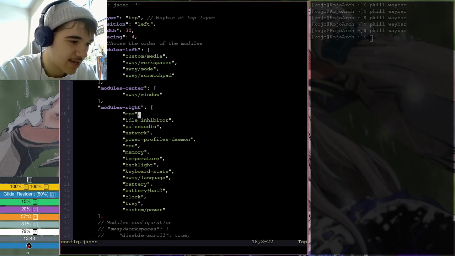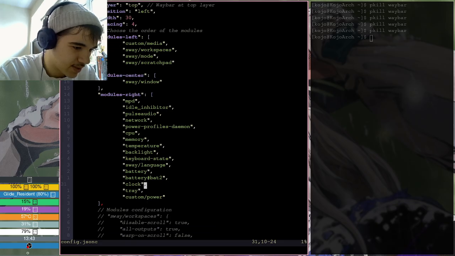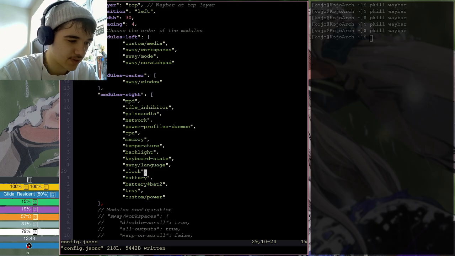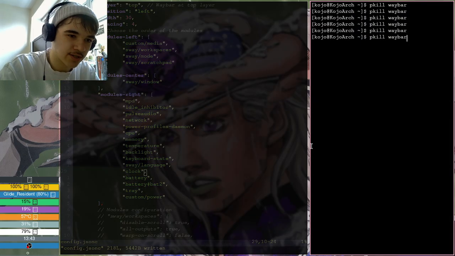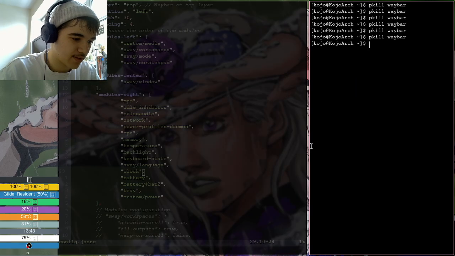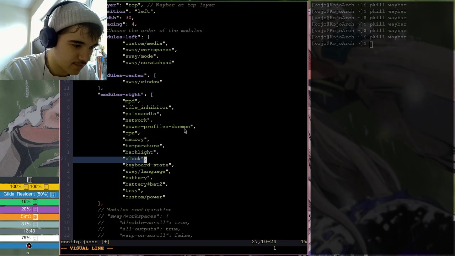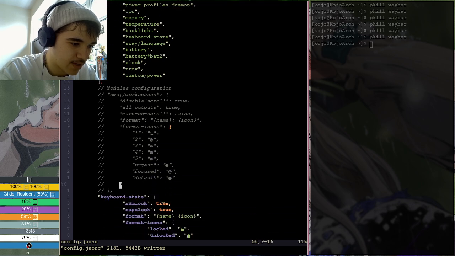I can't speak. Wow, I'm stuttering so hard. Like let's say I want to swap the clock with the battery as like a simple test, right? So right now my clock is down here next to the OBS. If I kill the process and run Waybar, it is now above. Okay, so that works. Cool. Change it back there.